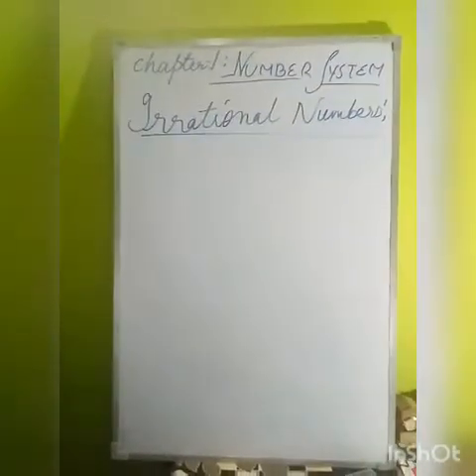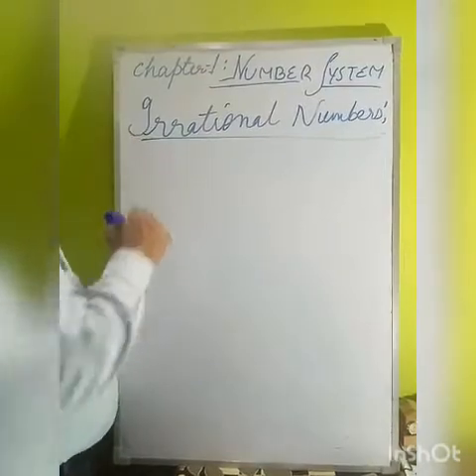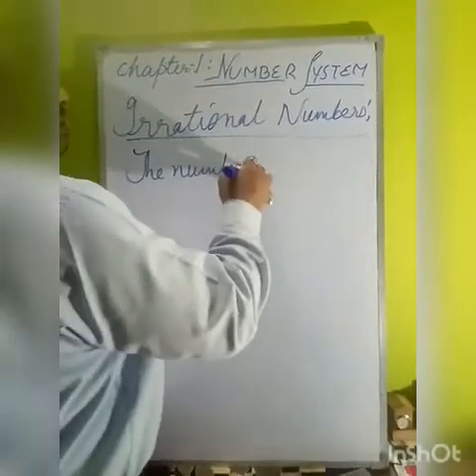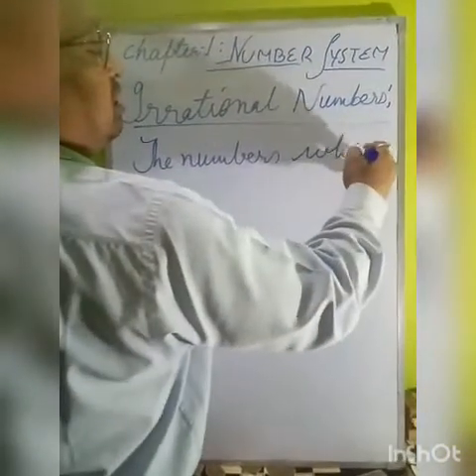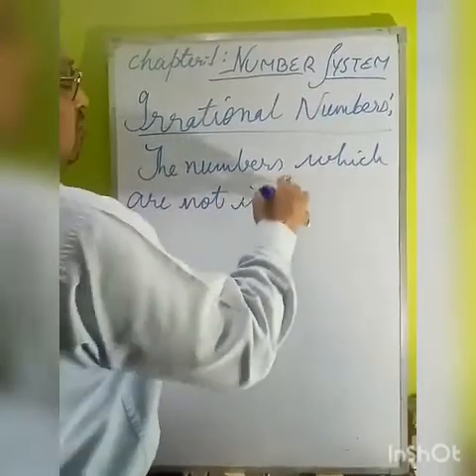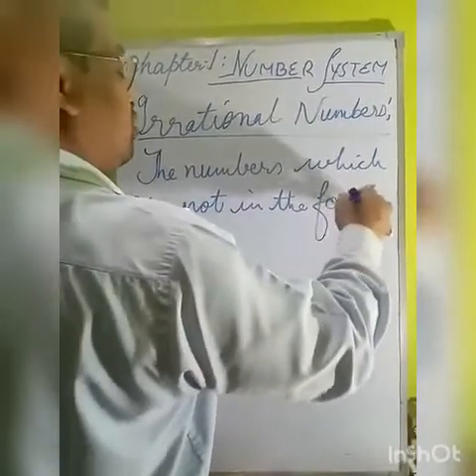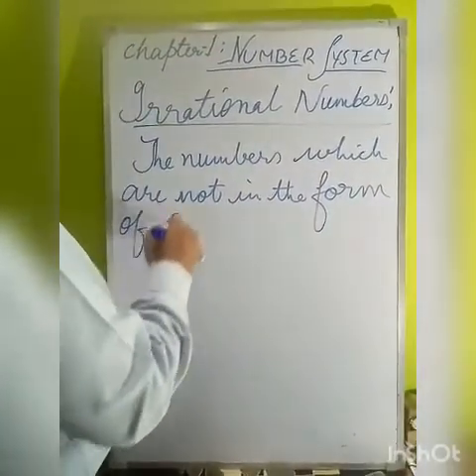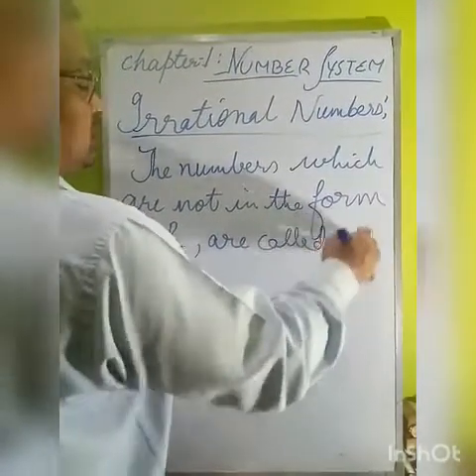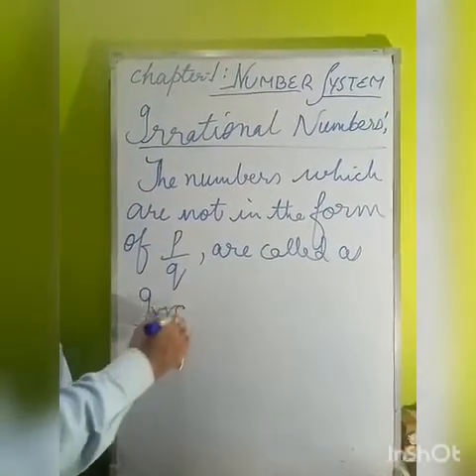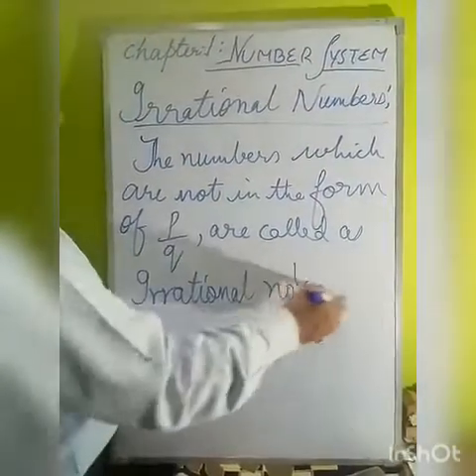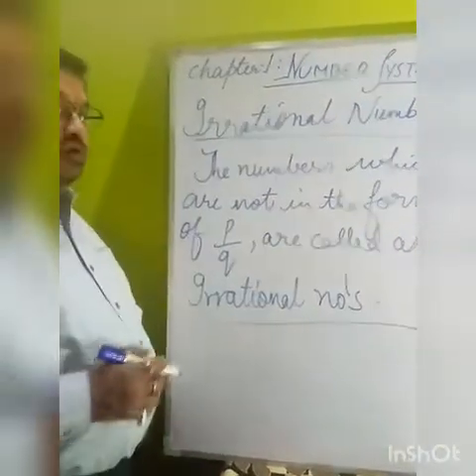Irrational numbers. All those numbers which are not in the form of P upon Q are called irrational numbers.